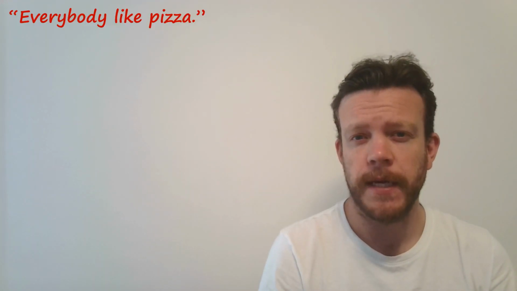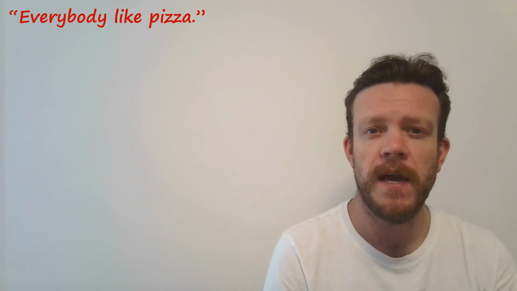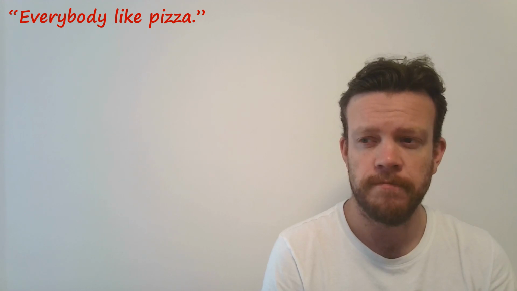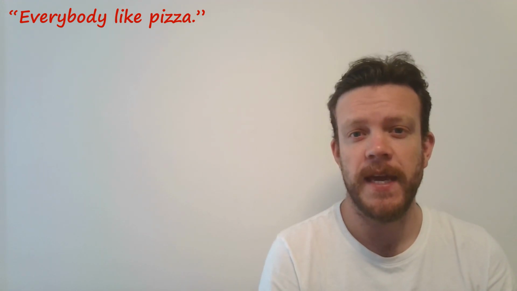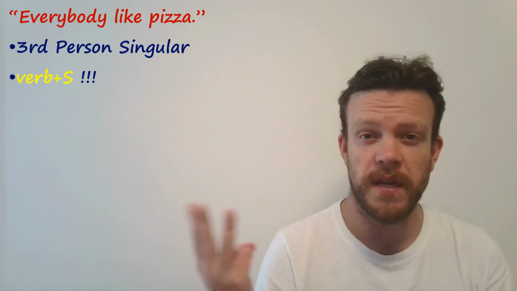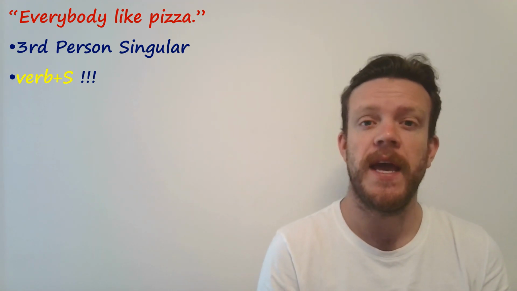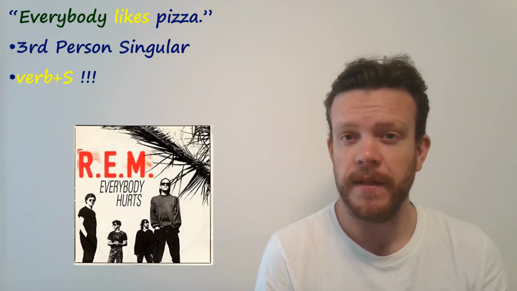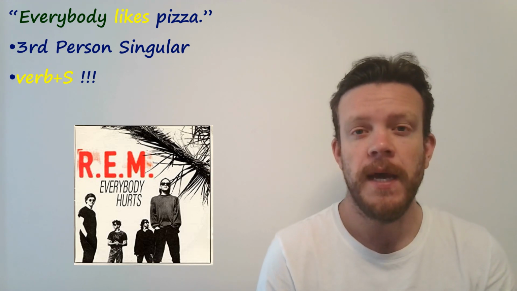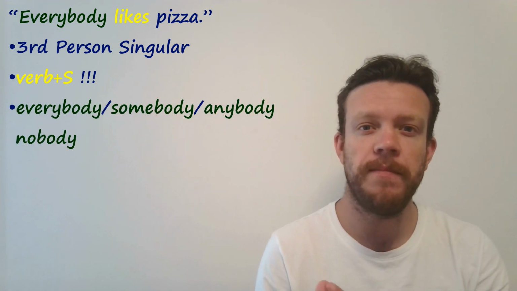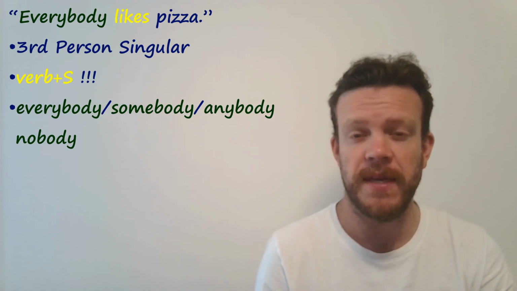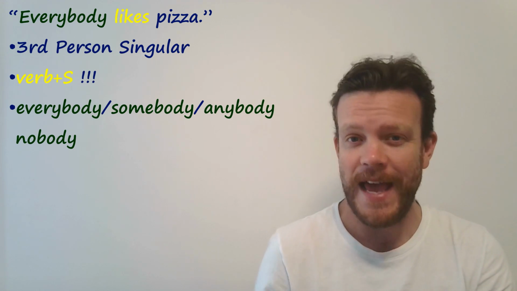So the most common mistake people make is up here. Everybody like pizza. So just pause the video, try to correct the sentence. And well done if you said, this needs to be third person singular. I just call third person, verb with an S. Everybody likes pizza. So this is true for everybody, like the nice REM song, Everybody Hurts, but it's also true for the others. Somebody, nobody, anybody, and everybody, all of these need to be third person, verb plus S. So that's the main mistake I hear.